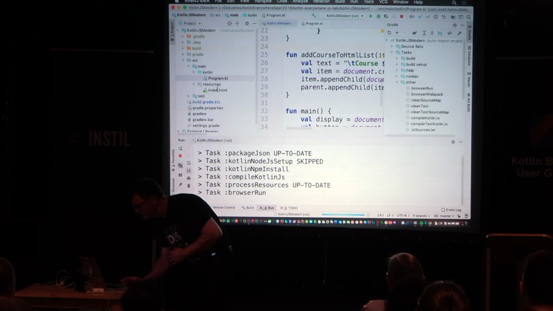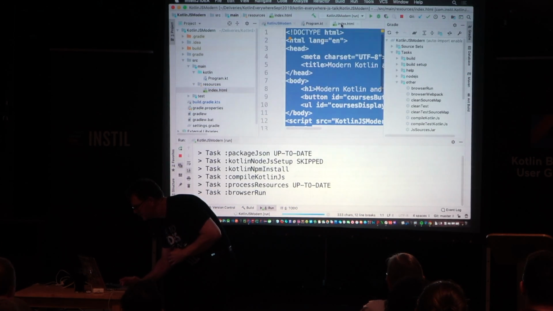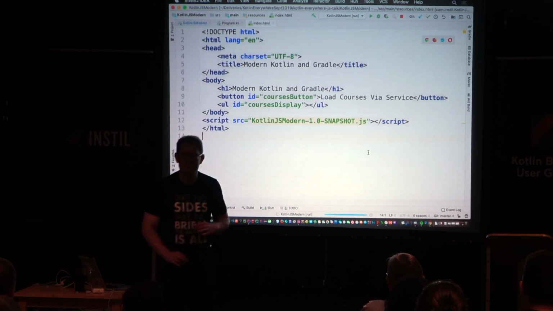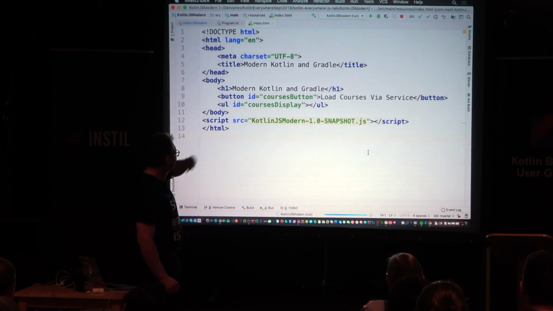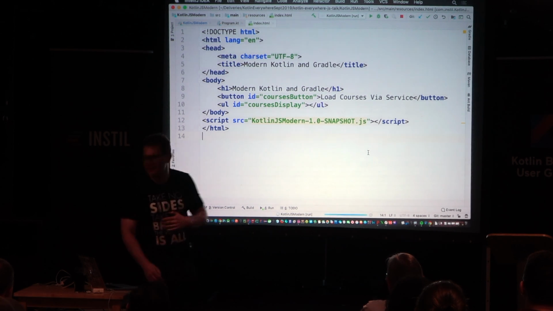So on my index page, just very simple HTML. We've got the button with the ID, we've got an unordered list with the ID, and then into this script tag, that's where we're referencing the output from Webpack, okay?